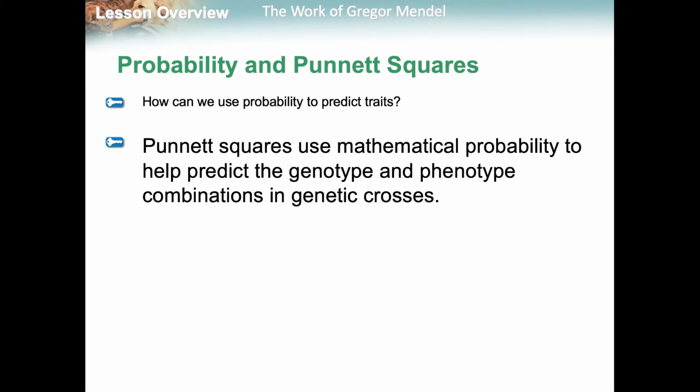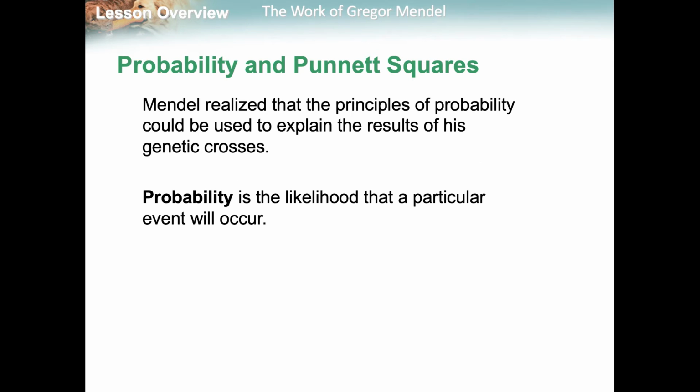In Punnett squares, we're going to use mathematical probability to help predict the genotype and the phenotype. Now, probability is just a percentage. One thing I'm going to explain to you now is, when you have that whole square of a Punnett square, which I'm going to show you how to do in case you don't know, and it has 25%, 25%, 25%, 25%, that doesn't mean that 1/4 will always turn out that way. It means that there is a 25% chance that you will have that trait.